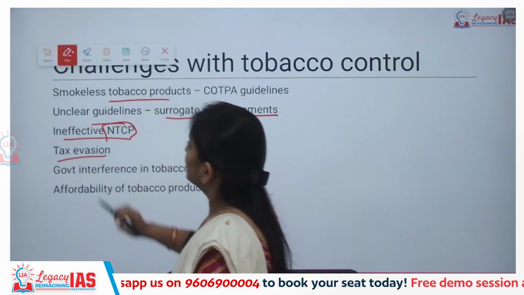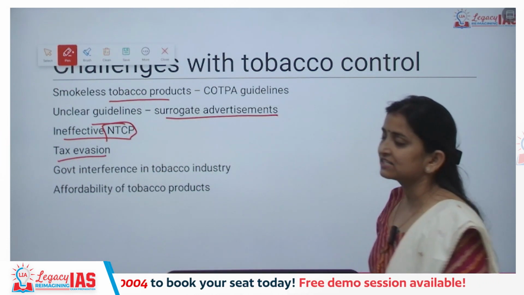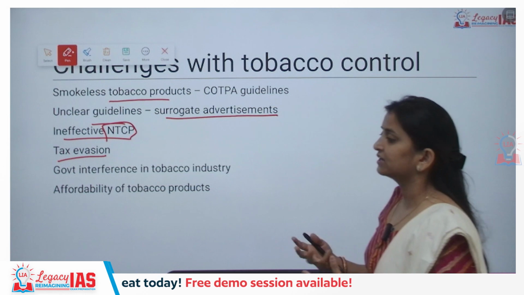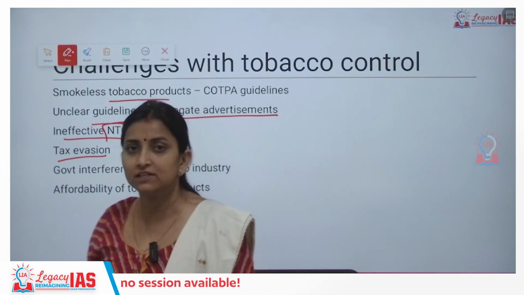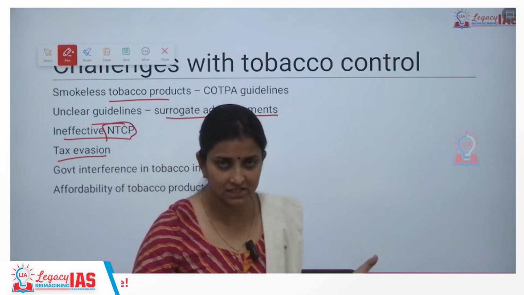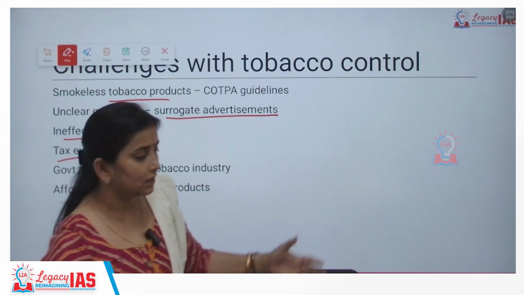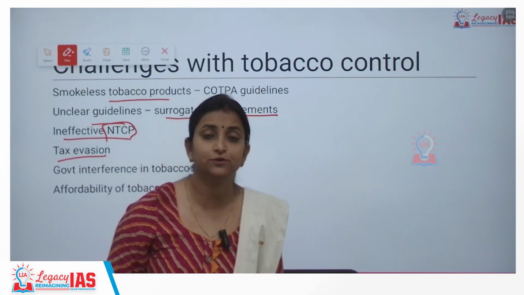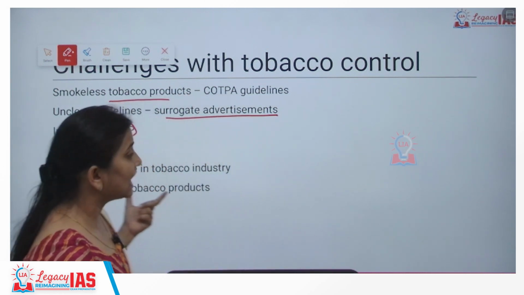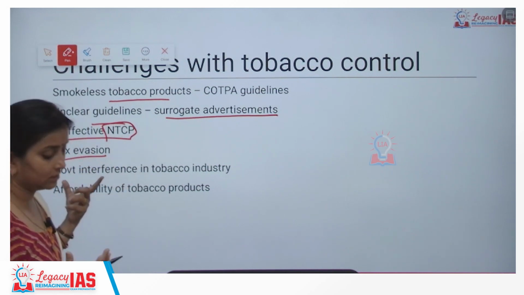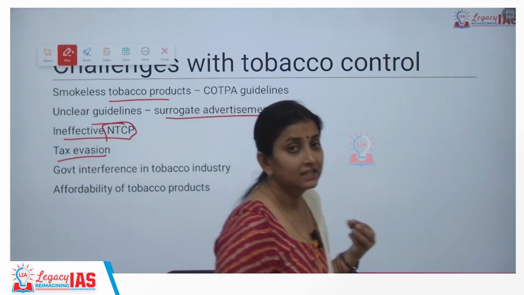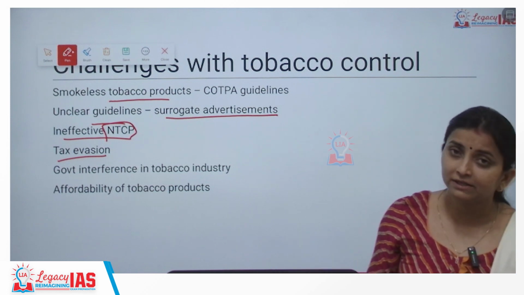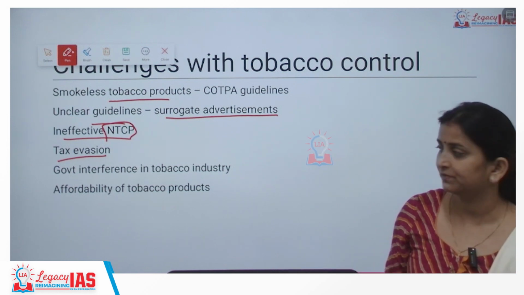Another problem is that of tax evasion. For example, one state has increased the cost to a great extent. The other state was not able to increase it to such a great extent. So then the majority of the market share will shift towards that particular state. So with tax evasion, so that people pay less tax, they tend to buy cigarettes in some other state where it is relatively cheaper.